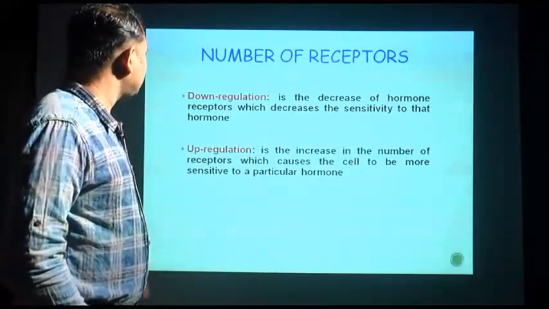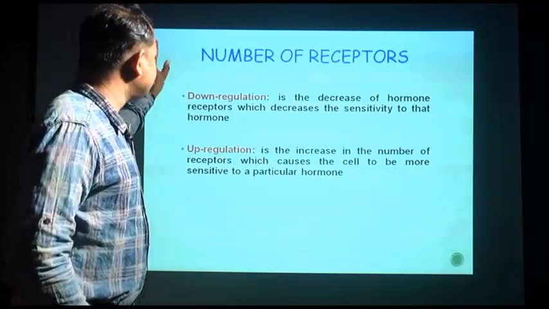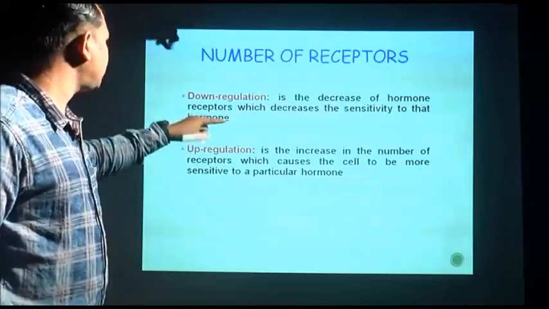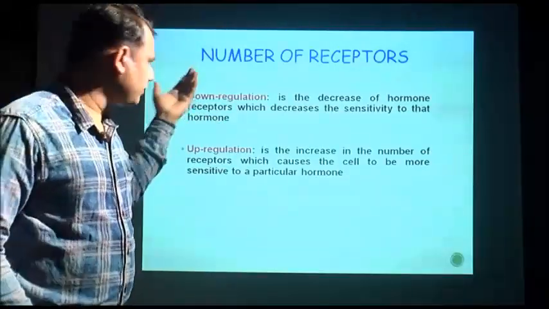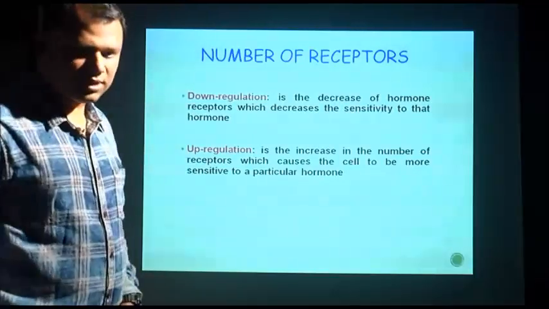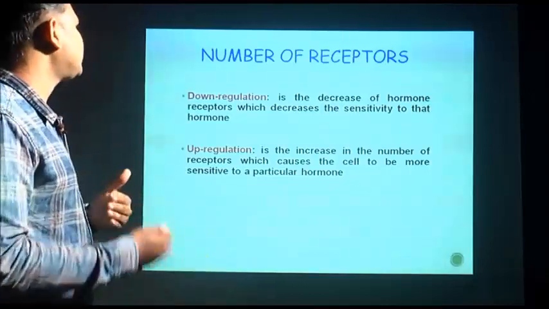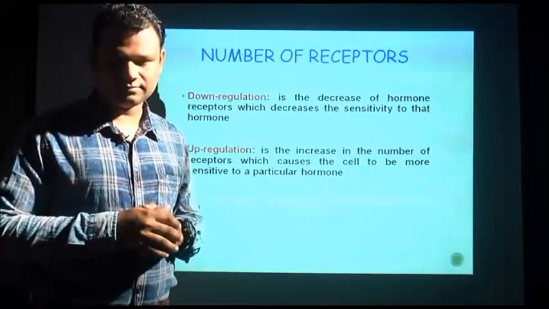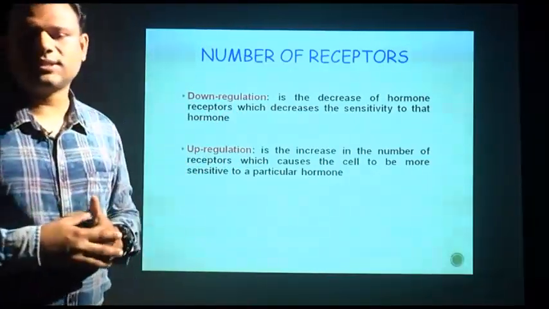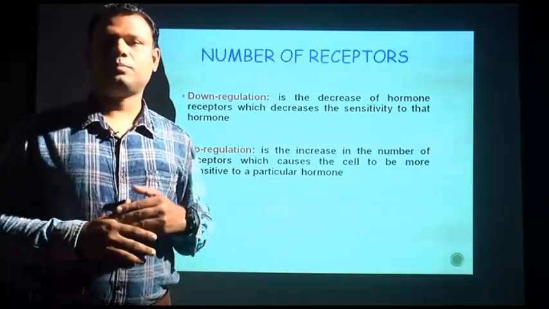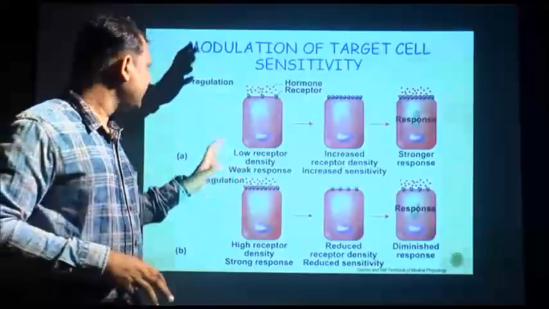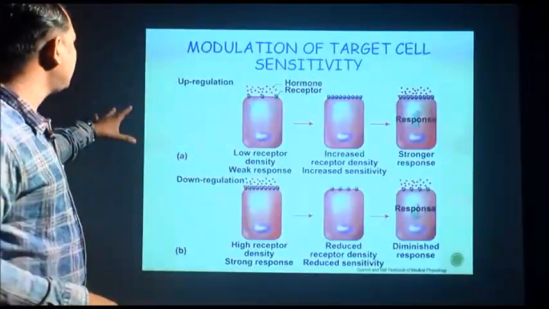Then in your class you should be acquainted with two terms, down regulation and up regulation. I have told you about that, but how does this happen? The number of receptors can down regulate or up regulate. So, what is down regulation? Down regulation is the decrease of hormone receptors which decreases the sensitivity to that hormone. Up regulation is the increase in the number of receptors which causes the cell to be more sensitive to the particular hormone. Let us see, if you visualize, you will be able to understand this.